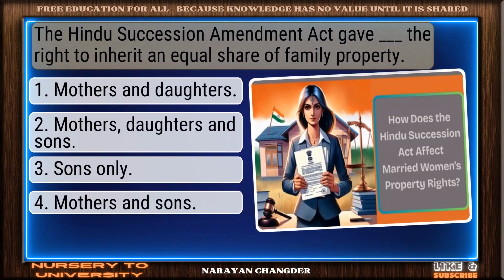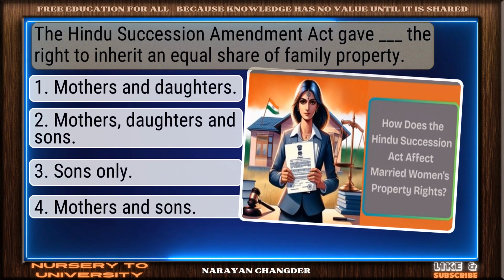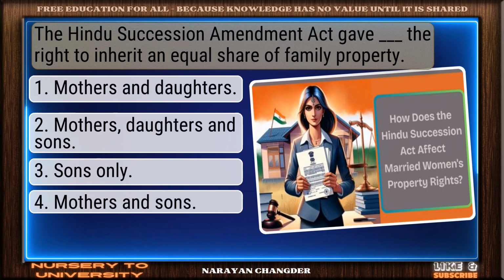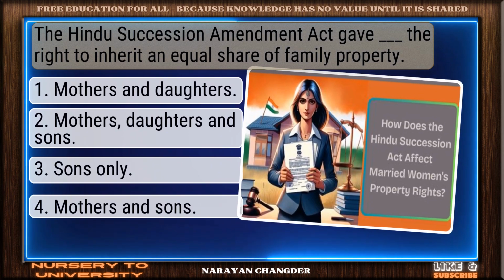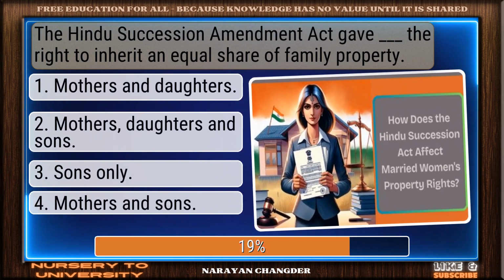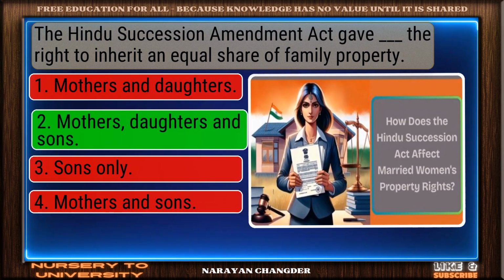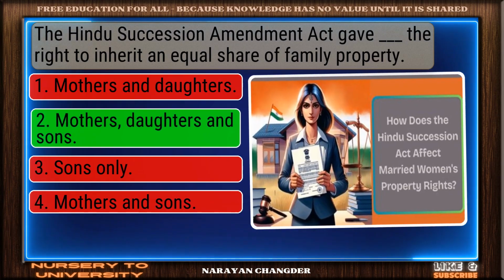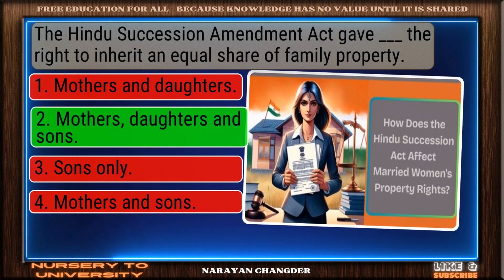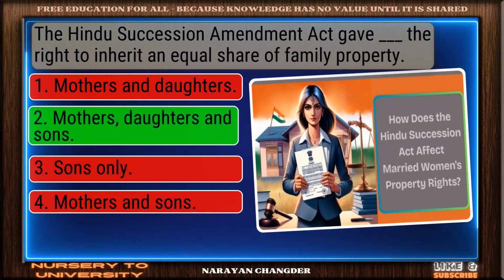Question number 25. The Hindu Succession Amendment Act gave mothers, daughters, and sons the right to inherit an equal share of family property. Sharp thinking. Mothers, daughters, and sons is the right choice.